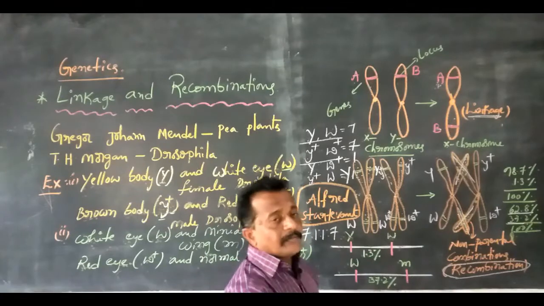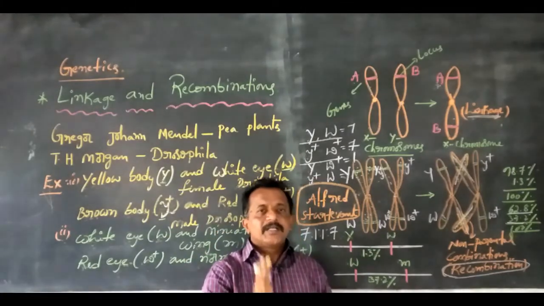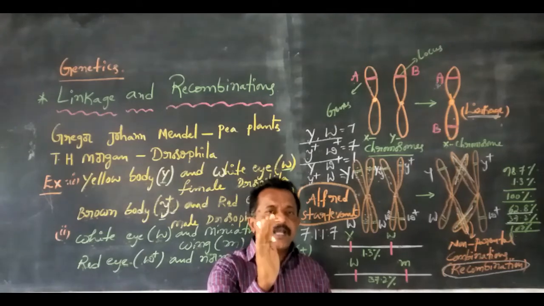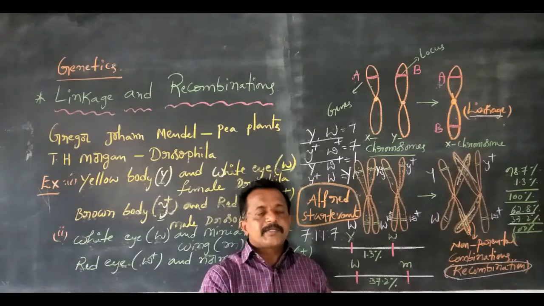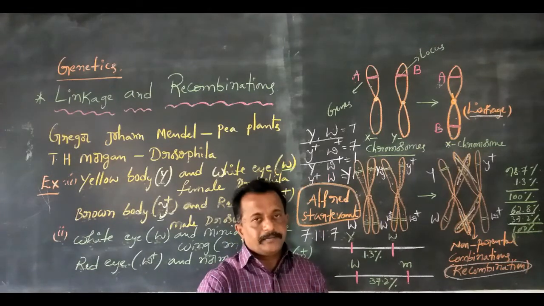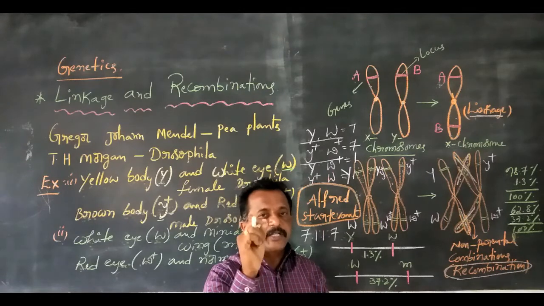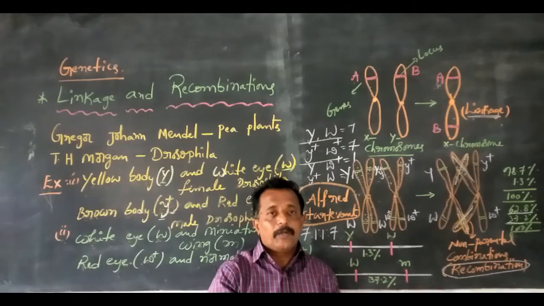Generally a single chromosome contains a single gene, and this gene carries a character, but sometimes one gene carries more than one character.